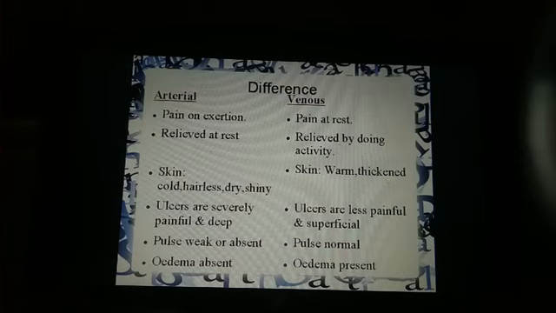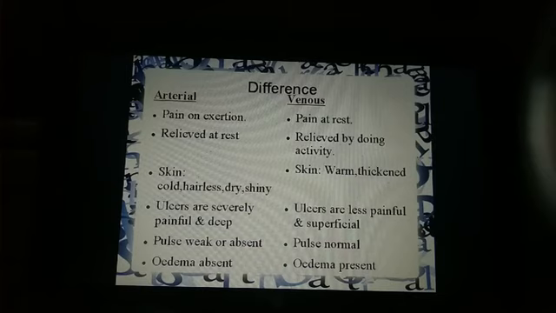In chronic cases, ulcers also develop in vascular diseases. Ulcers are severely painful and deep-seated in arterial diseases. Whereas in venous disease, ulcers are less painful and they are superficial. In arterial disease, pulses are weak or absent. I have told you that due to occlusion, the pulses become feeble. Whereas in venous disease, pulses are normal.